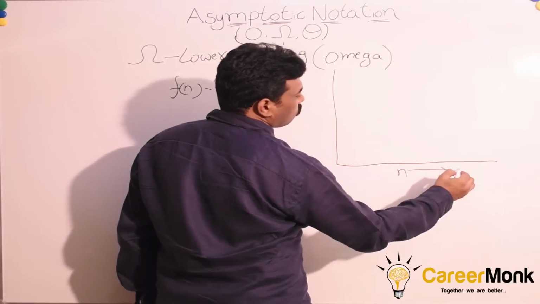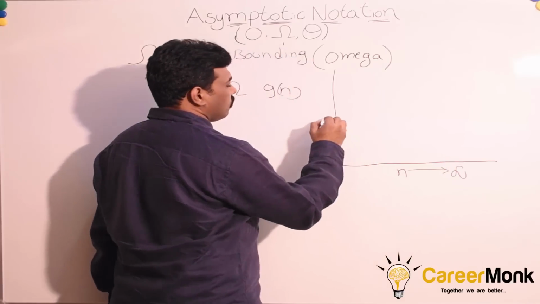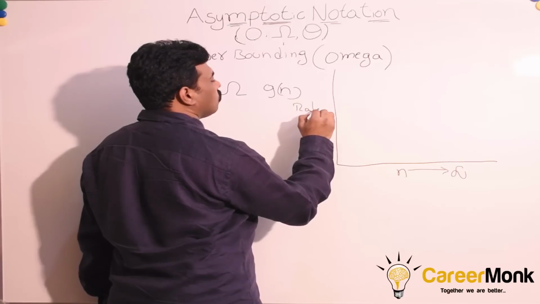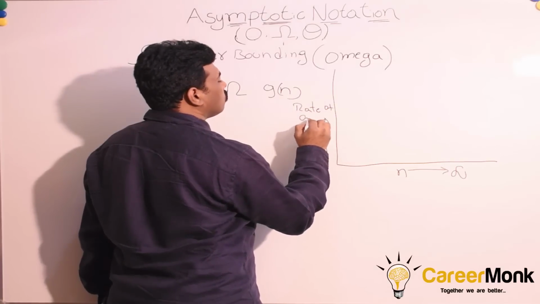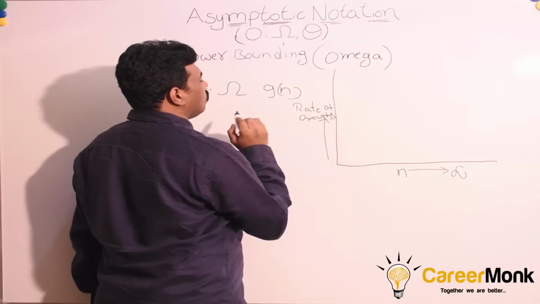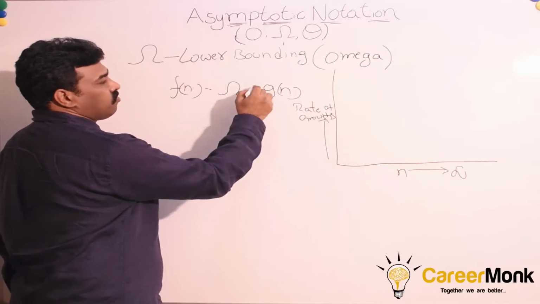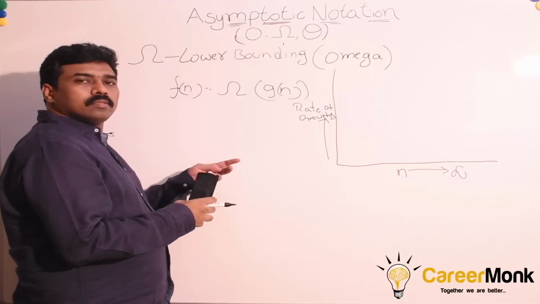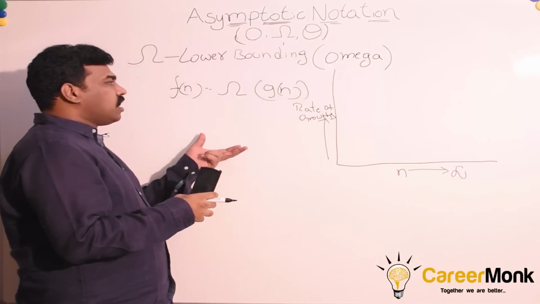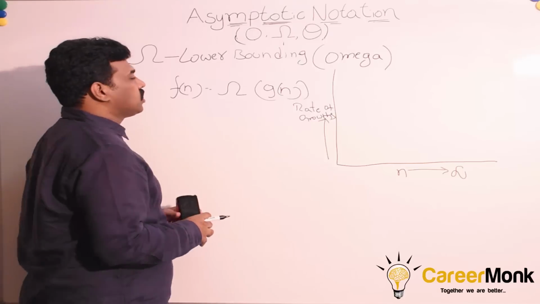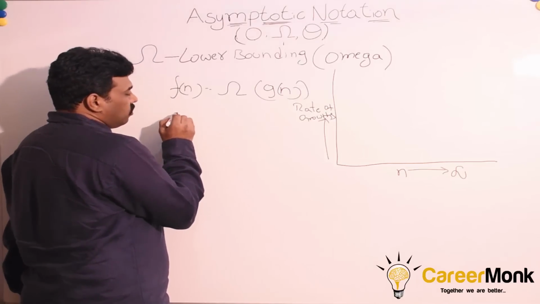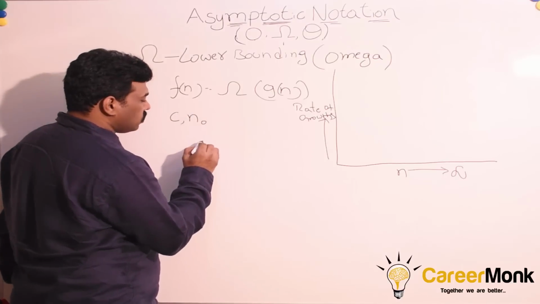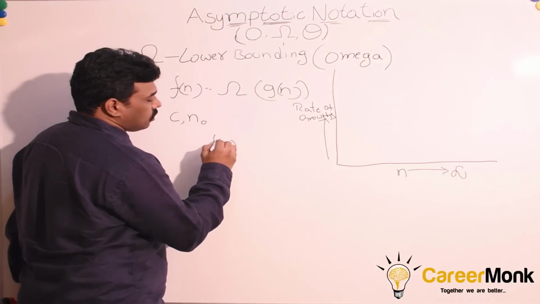Here it is the n value which tends to infinity, and this is nothing but the rate of growth. When do we say f of n is equal to omega of g of n? The definition and analysis are pretty much similar to the upper bounding function, such that we find two constants c and n0 which satisfy this condition.